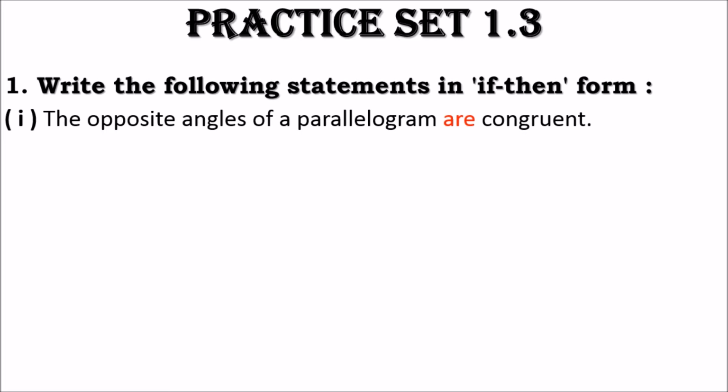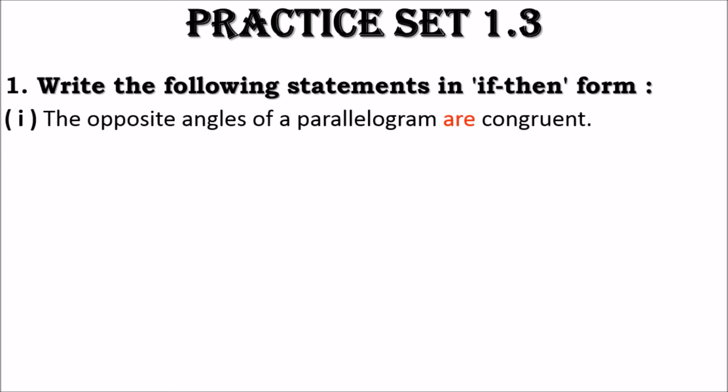that is the consequent. What is there after are? Congruent. So congruent will be the consequent of the statement. Consequent means the part which follows the word then. So the opposite angles are congruent is the consequent of this statement, which we will write after the word then.